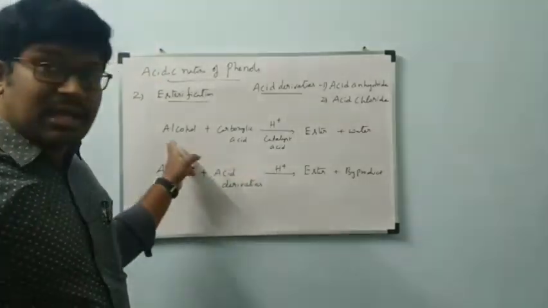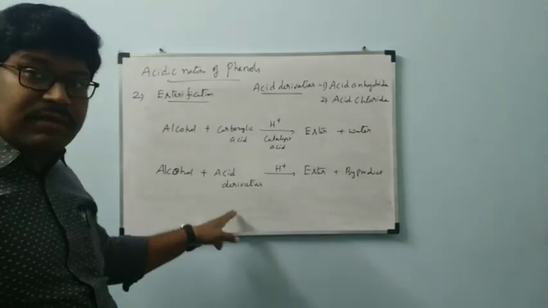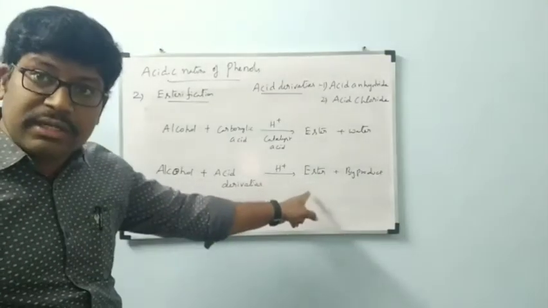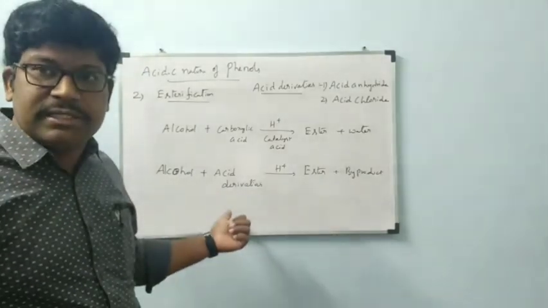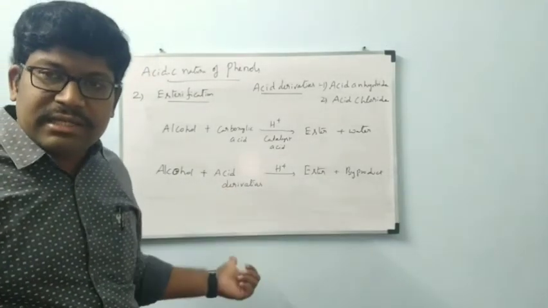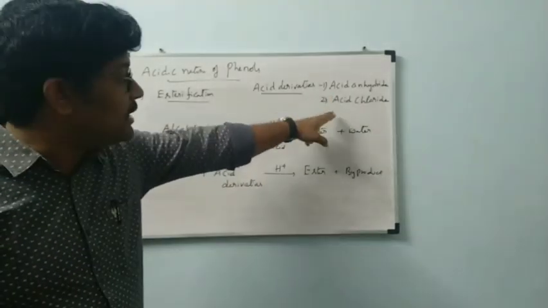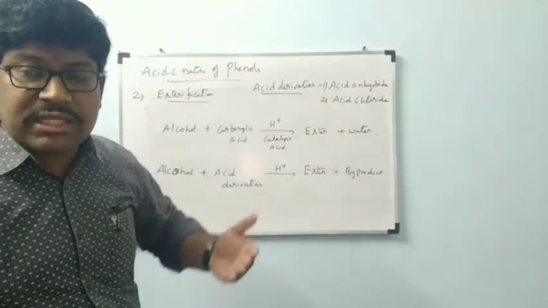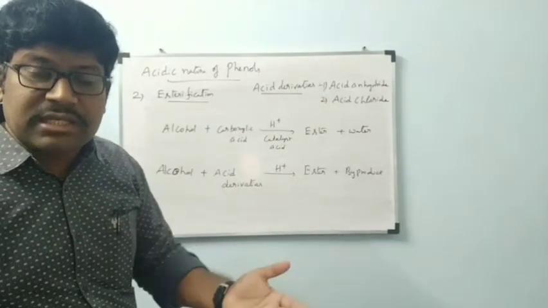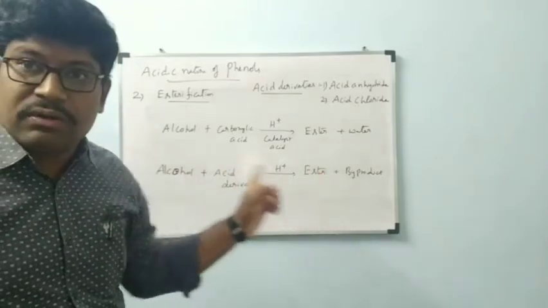When acid reacts with alcohol, then only we will get water plus ester. If acid derivative is reacted with alcohol, we will get ester only, but the byproduct will change according to the acid derivative. What type of substances? Acid anhydride and acid chloride. These are acid derivatives. First I will tell what the acid derivative is, and from that acid derivative, how we are going to get the ester, I will explain. This one also note down neatly, all of you.